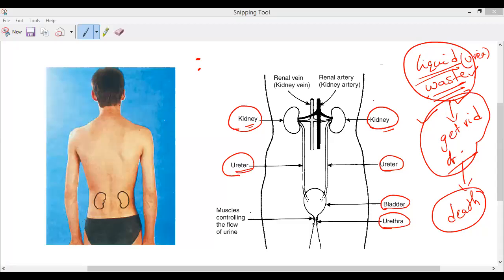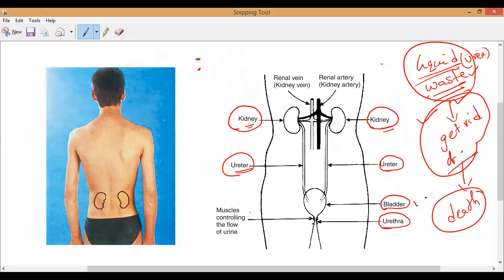So please all of you write the excretory system. Arun, Karthik, and respond here. The excretory system of human beings consists of mainly, what are that? Two kidneys, two ureters,